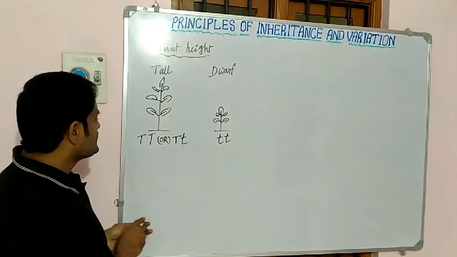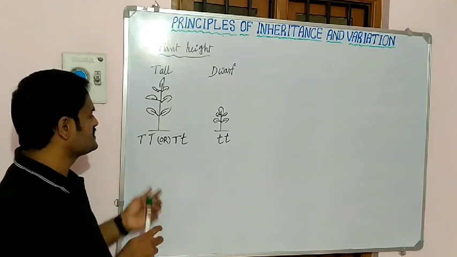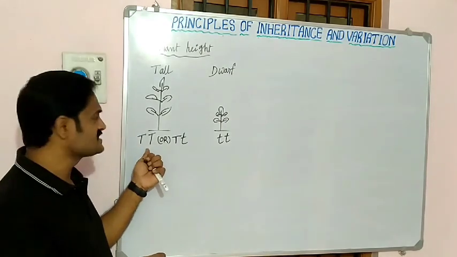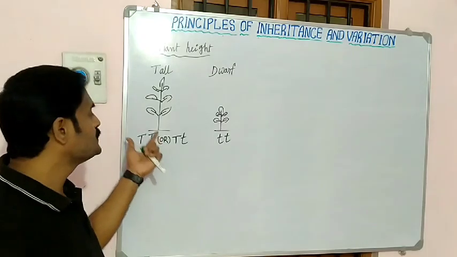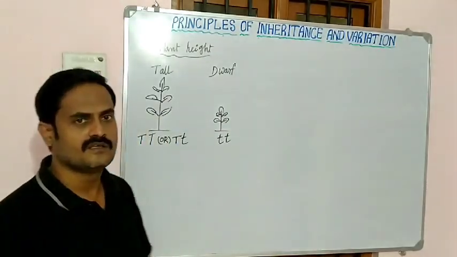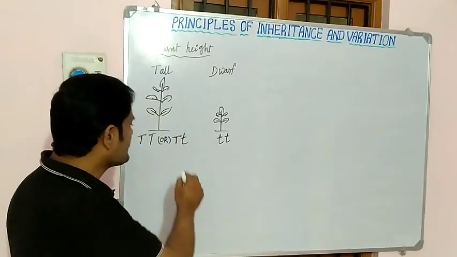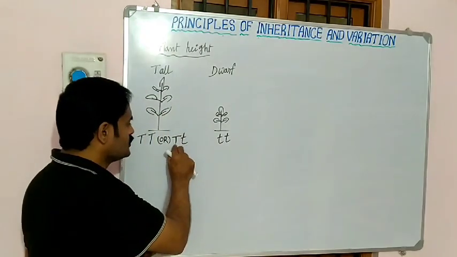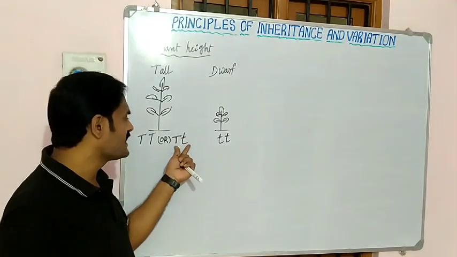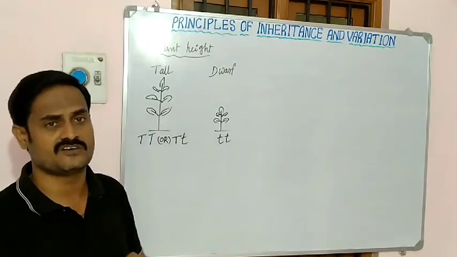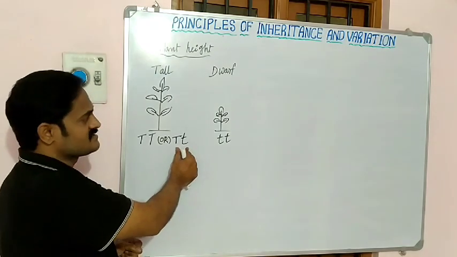Okay, here capital T in both, both tall genes, such a plant is called a pure tall plant, and also a homozygous tall plant. See here one tall, one dwarf, two types of traits are present. This kind of plant is called heterozygous tall. So this is homozygous tall, this is heterozygous tall.